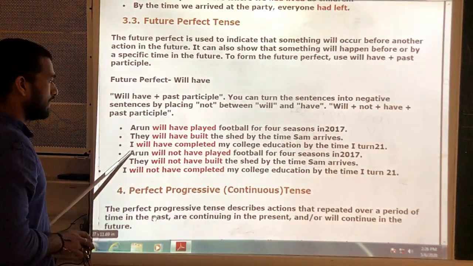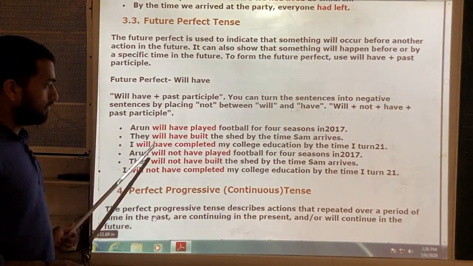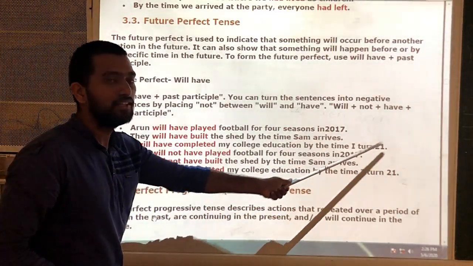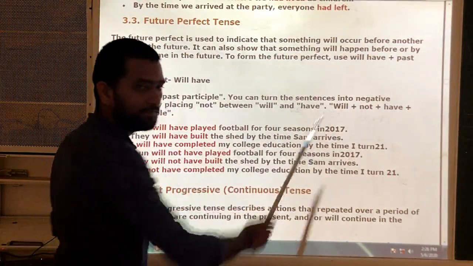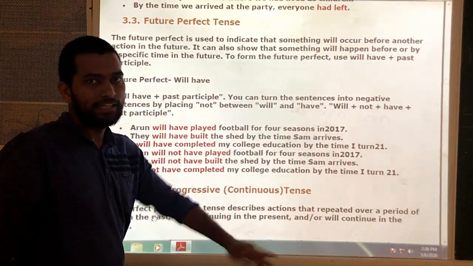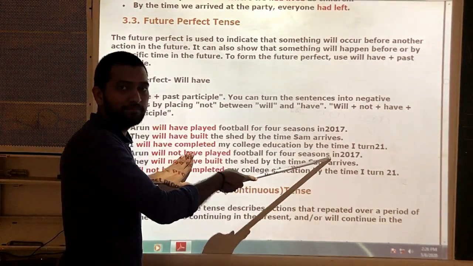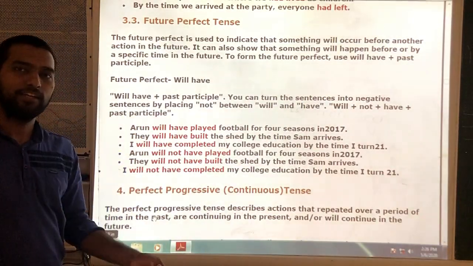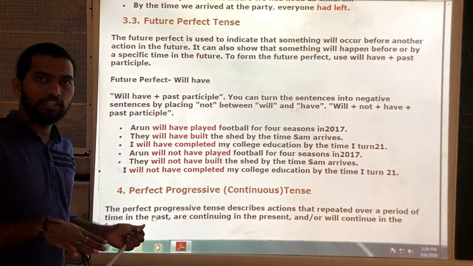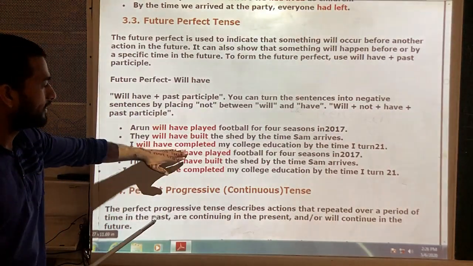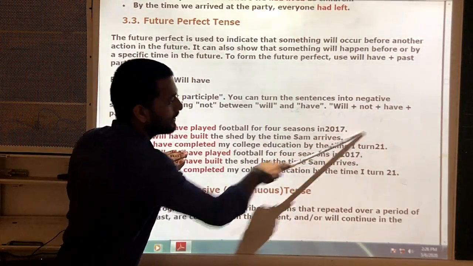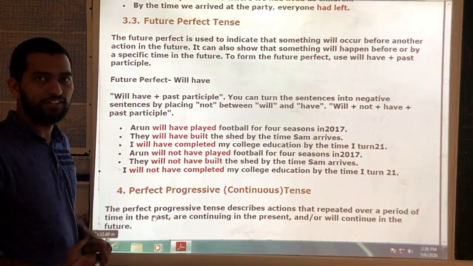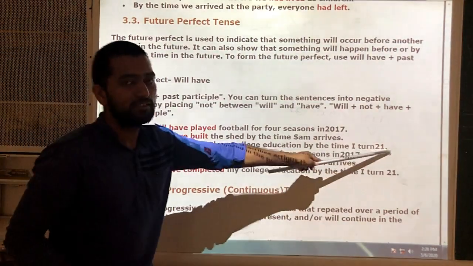Okay, next, I will have completed my college education by the time I turn 21. Means now I am not 21, I am just 20 or 19, whatever it is, and by the time I turn 21, I will have completed my college education. Means still I am doing my college education now, and it is going to be finished in the future at this particular time.